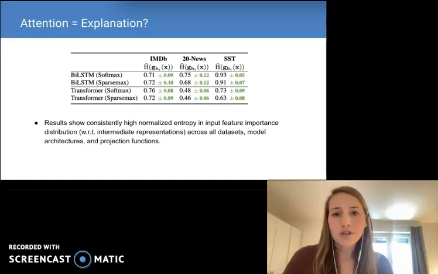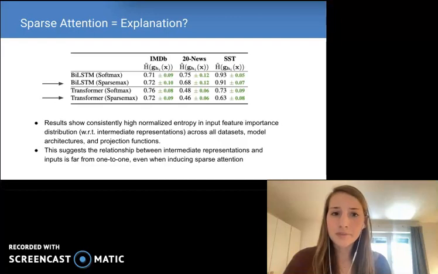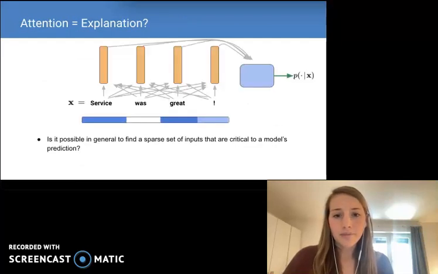We see that the distribution of input feature importance distributions with respect to intermediate representations has consistently high normalized entropy, even when using sparse attention, which suggests that the relationship between intermediate representations and inputs is far from 1-to-1. Now, importantly, this implies that although it highlights influential intermediate representations, sparse attention does not necessarily allow us to identify a sparse set of influential inputs. We next explore this ability directly.